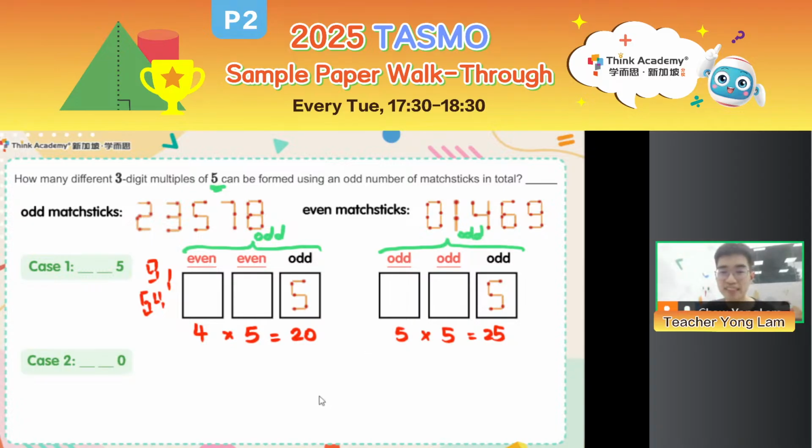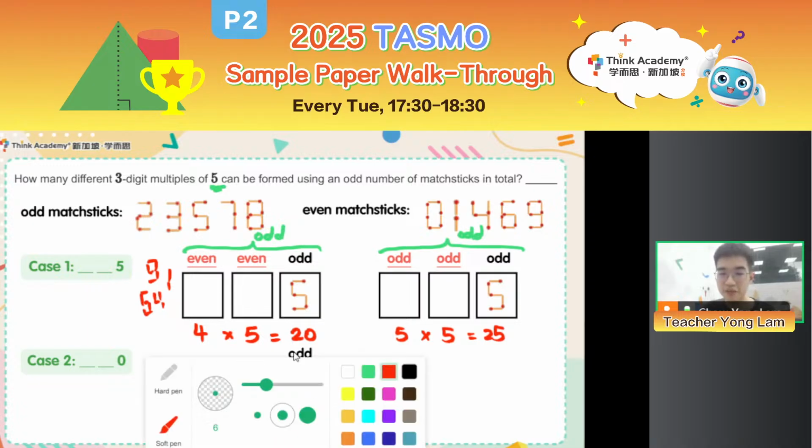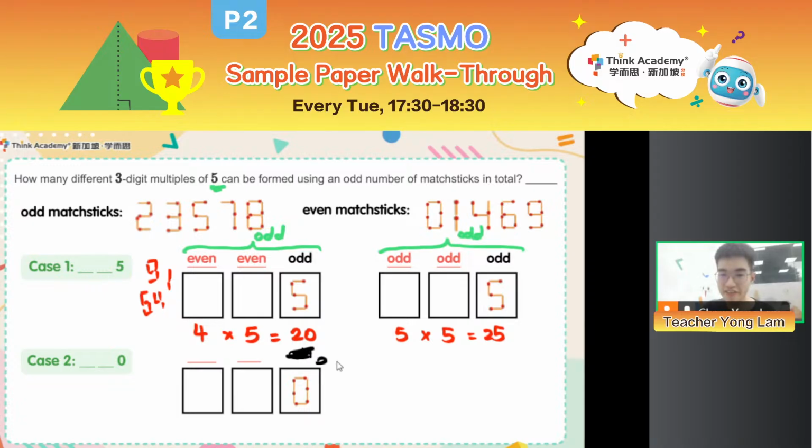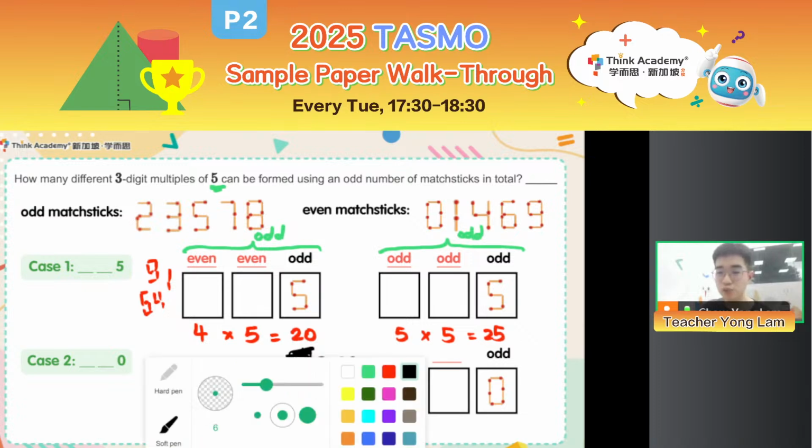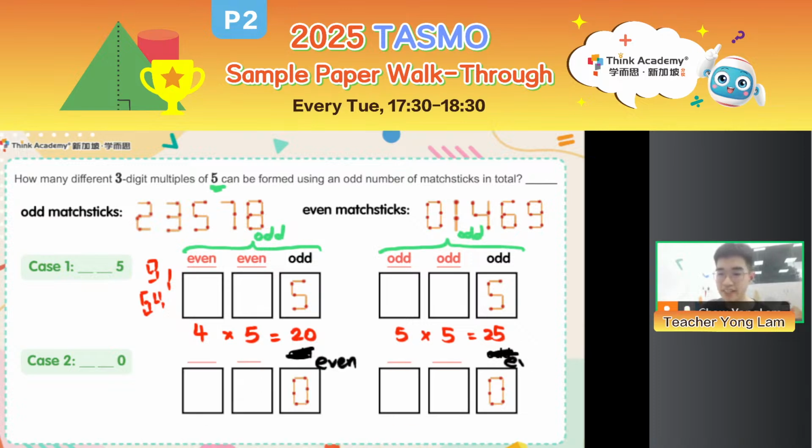And this time, if my ones digit is 0, it uses an even number of matchsticks. Okay, here's a little typo. It uses an even number of matchsticks. Okay, and likewise, there are again 2 cases, right? But here, 0 uses an even number of matchsticks.